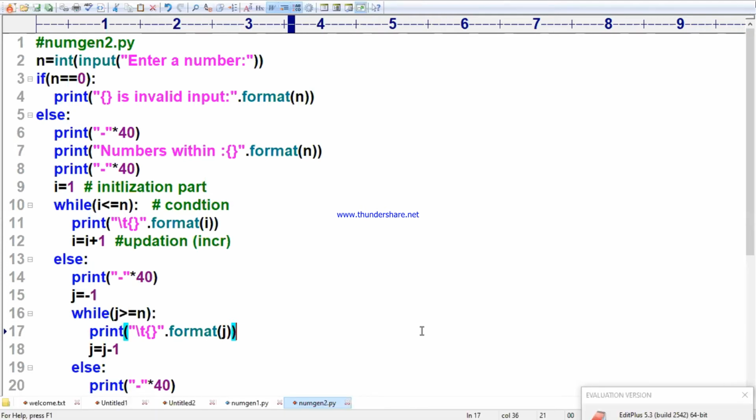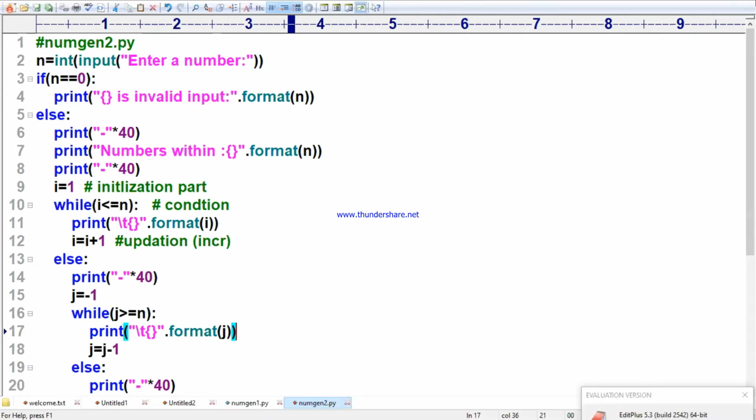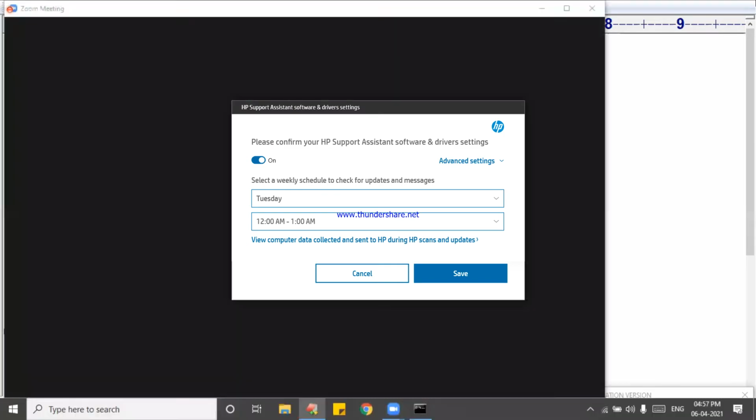Shall I stop all the people from writing? Once again, I am saying, please read the notes. Without reading the notes, you cannot understand anything. I am telling you in the beginning only. Once the topic is completed, if you ask the topic once again, I am very sorry to say, you have to understand that point. We already explained if statement, if else statement, and all those things very perfectly.